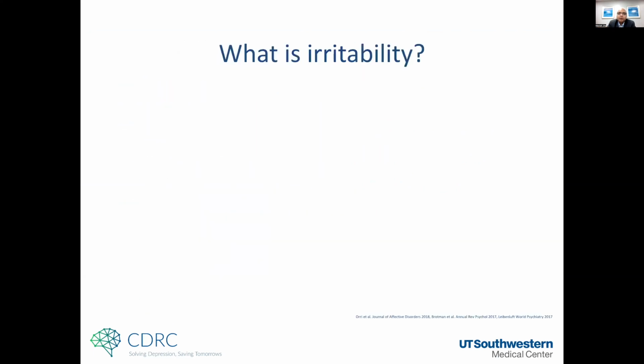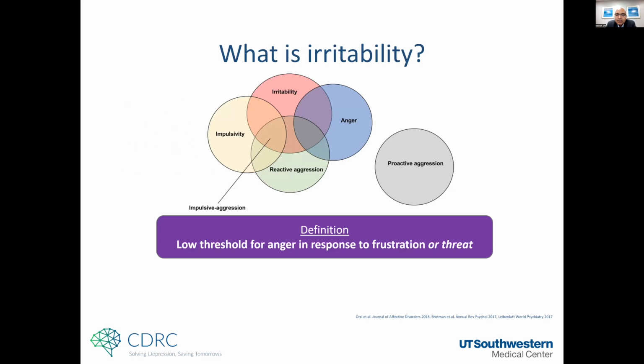I'll start with talking about what is irritability. I like this graphic where it tries to put together a lot of different related constructs together, like what is anger, what is irritability, what is impulsivity, what is reactive aggression, what could be impulsive aggression, and then separate from all of that is proactive aggression, right? So I think the affective component of irritability is really well recognized. And the definition that, at least in the field, is commonly used is that irritability represents this low threshold for anger in response to frustration or in response to threat.